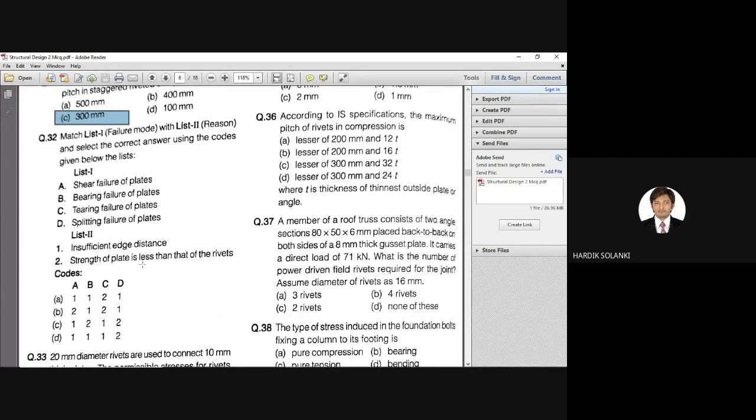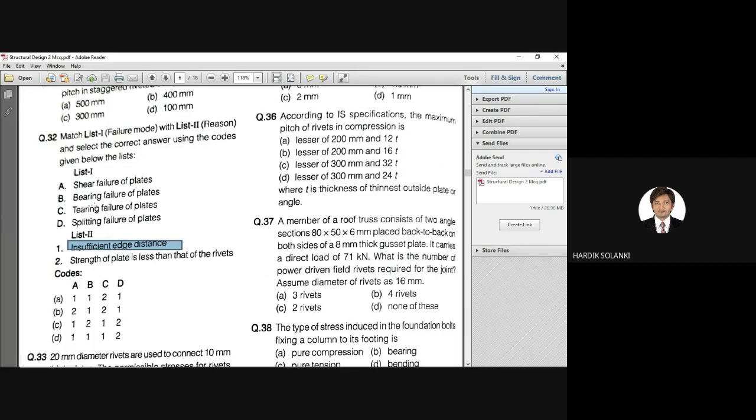Suppose let us start finding the answer. Shear failure of plate is happening due to insufficient edge distance. If we are not providing sufficient edge distance, our plate will fail due to shear failure. So A is matching with 1. So code is A1. So how many options we have? A1, 3 options. So this examiner is smart, right? So A1, 3 options are there. So option B is eliminated, right? Option B is eliminated. Now we need to know the second answer.